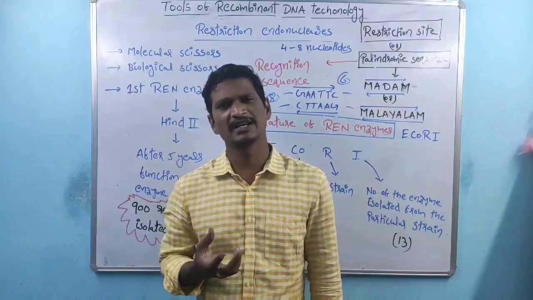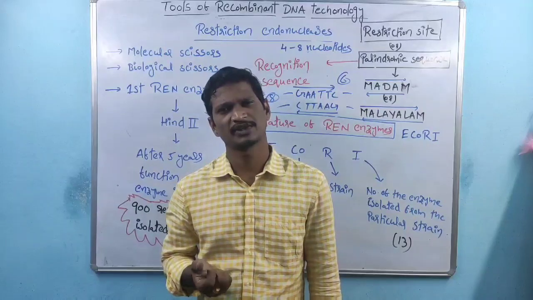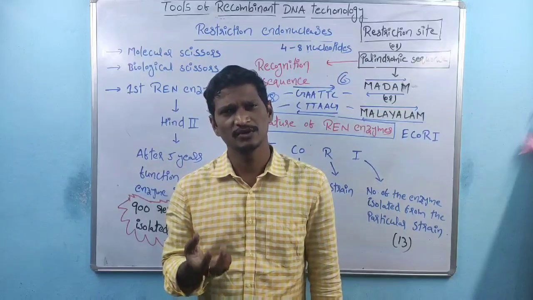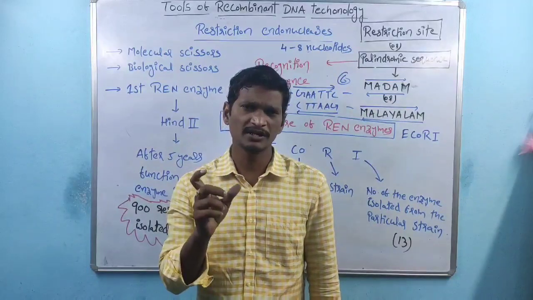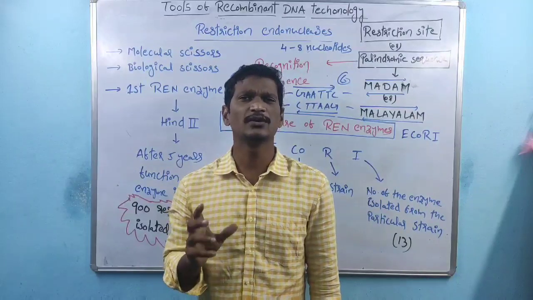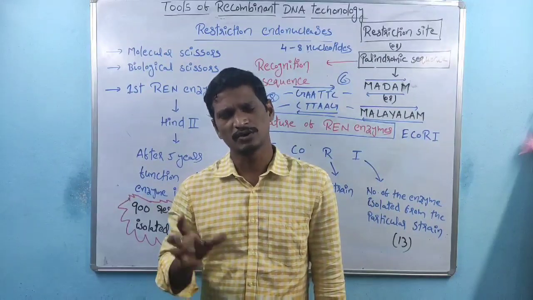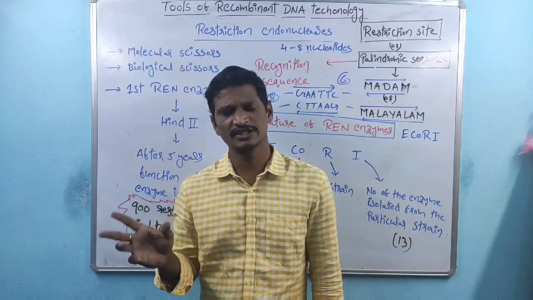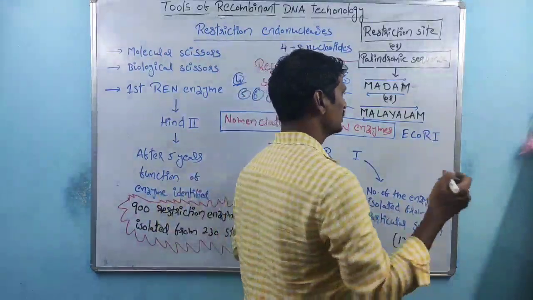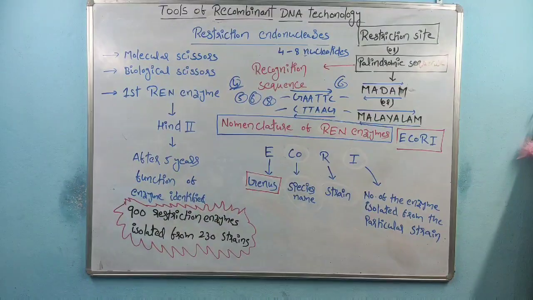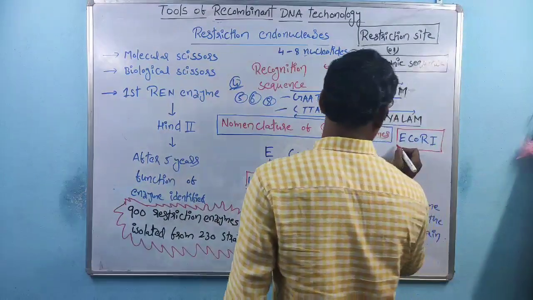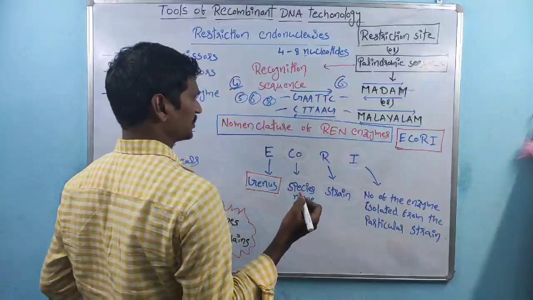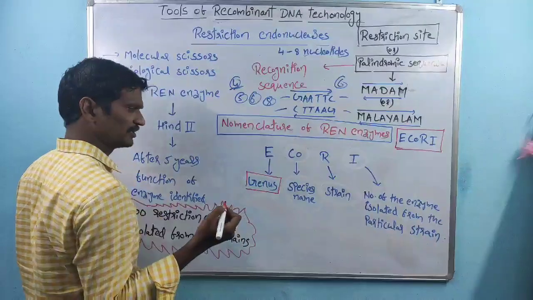From which bacteria are we isolating the enzyme? For example, E. coli is the best example. From E. coli we isolated one restriction endonuclease enzyme. The name of the enzyme is EcoRI. That is the name of the restriction endonuclease enzyme.